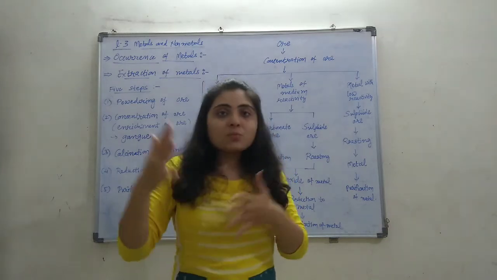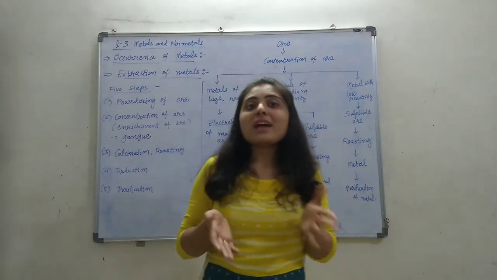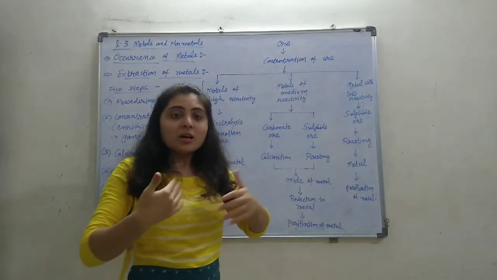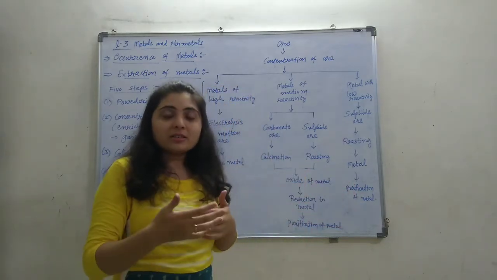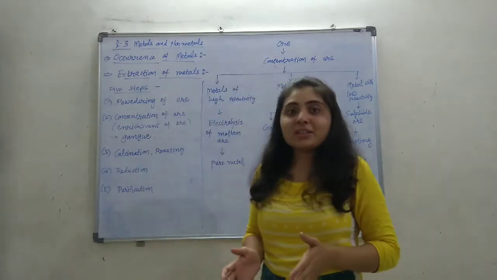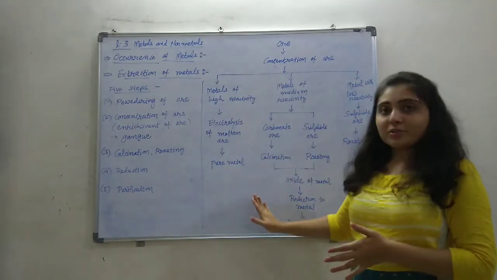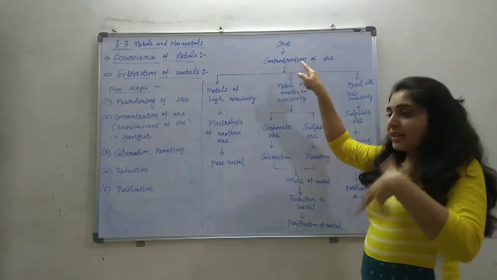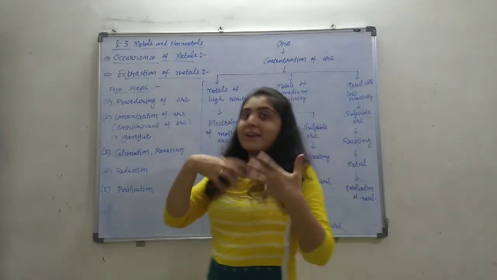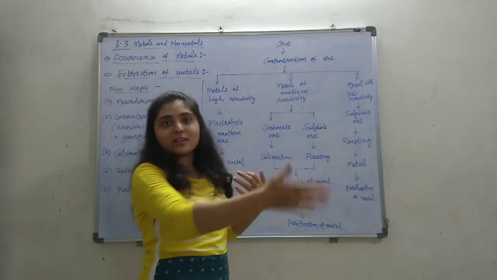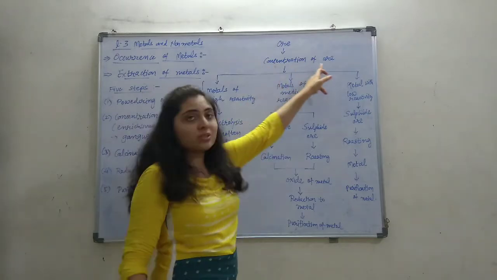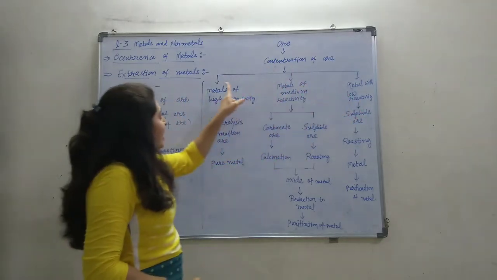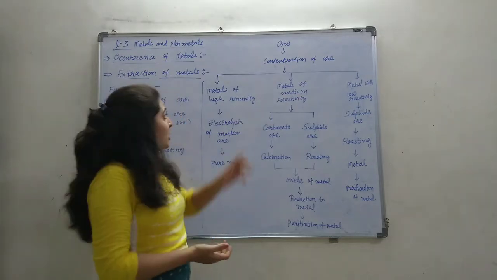And how the methods vary depending on the reactivity of the metal is shown in the chart. From the ore, the next step is concentration of the ore, enrichment of the ore, that is, removal of impurities and other metal compounds. Now, depending on the reactivity,